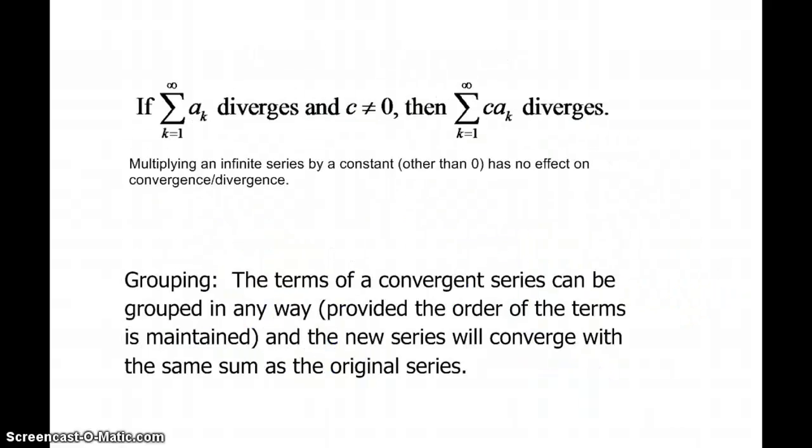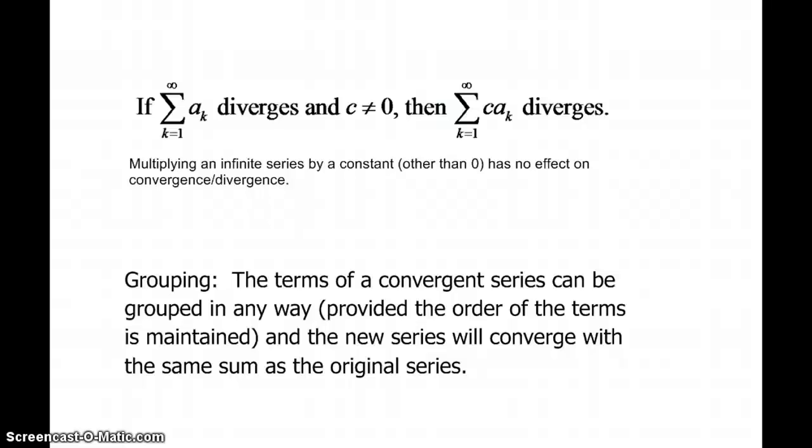And we'll see that when we work some examples. So if the series diverges and c is any real number value besides 0, then multiplying the divergent series by any real number won't change divergence. The only way that it might change it is if c were to equal 0. So this says multiplying an infinite series by a constant other than 0 has no effect on convergence or divergence.